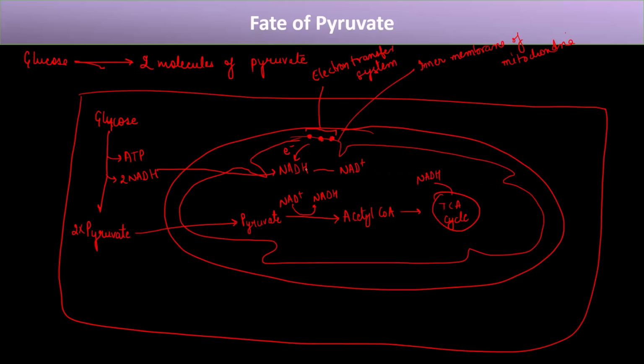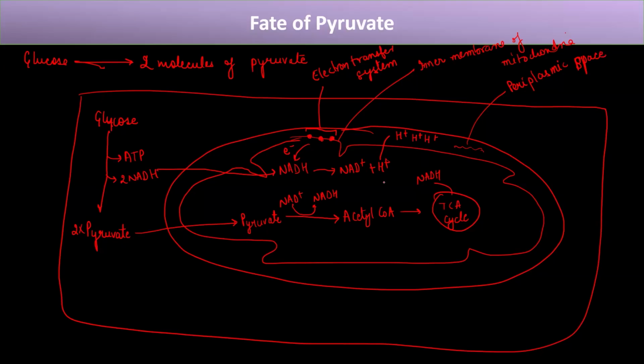Okay. Now, once it receives these electrons, it undergoes oxidation, and then it will lead to the formation of H plus, right? This H plus will be formed separately. Now this H plus moves and gets accumulated into the periplasmic space. So what is the periplasmic space? It is the region between the inner and outer mitochondrial membranes.